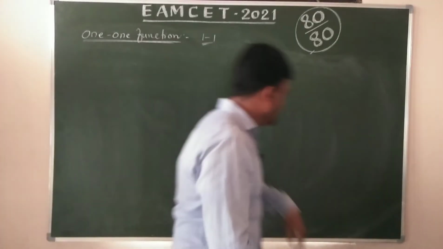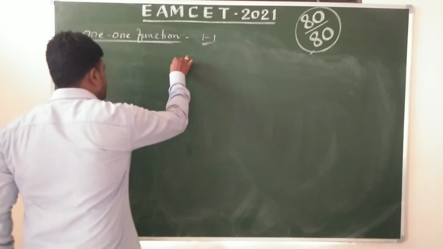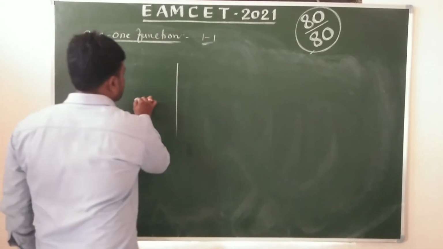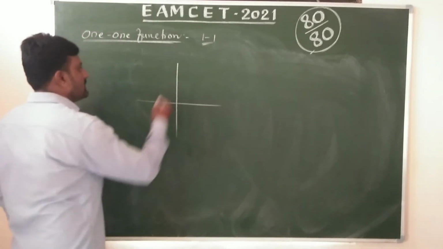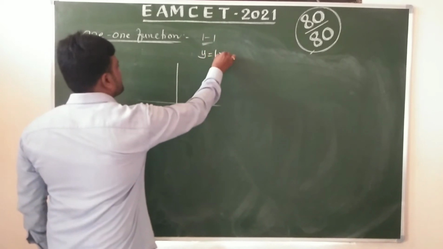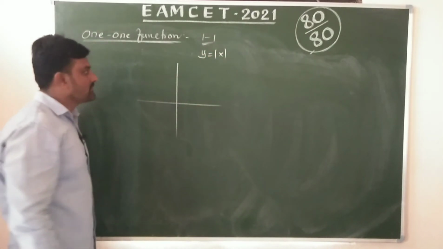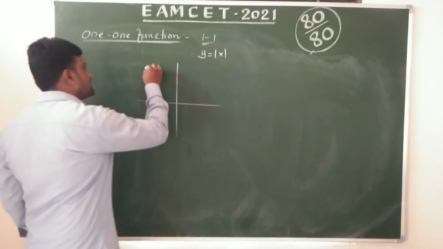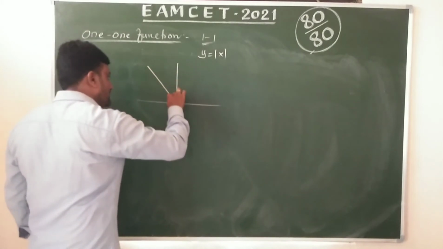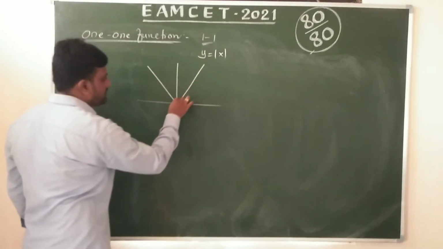Okay, let's observe. You can take y equals mod x. We know the graph of y equals mod x looks like this, a V-shaped graph.